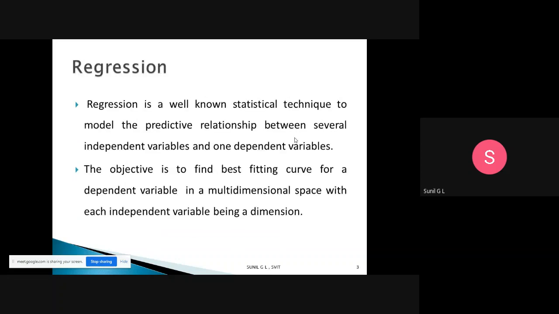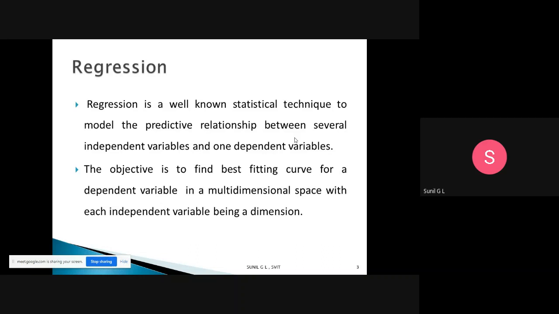First, what is regression? Regression is a well-known statistical technique. Before machine learning and artificial intelligence, this is the basic foundation block of machine learning and artificial intelligence. It is a statistical technique to model the predictive relationship between several independent variables and one dependent variable.